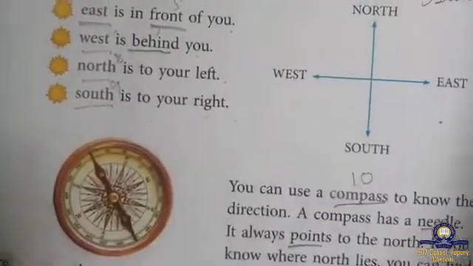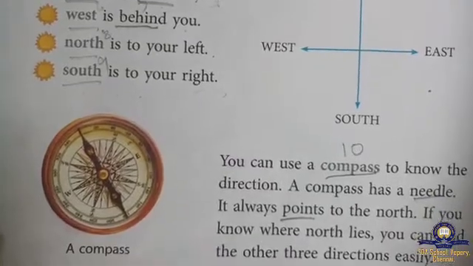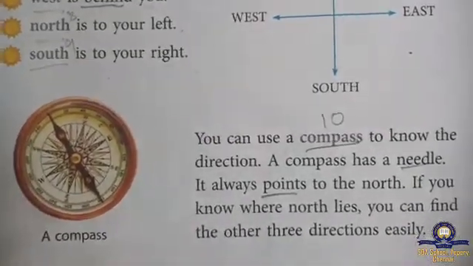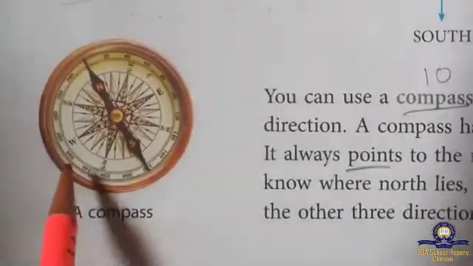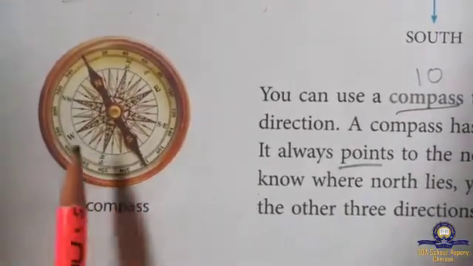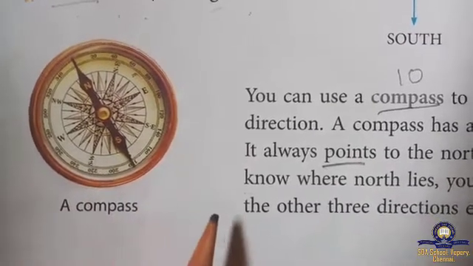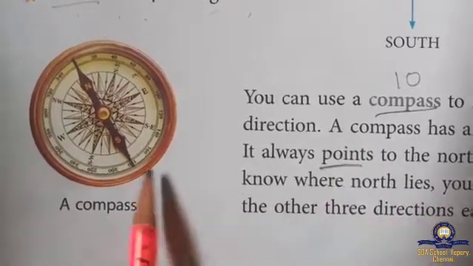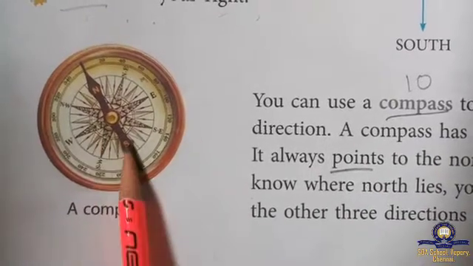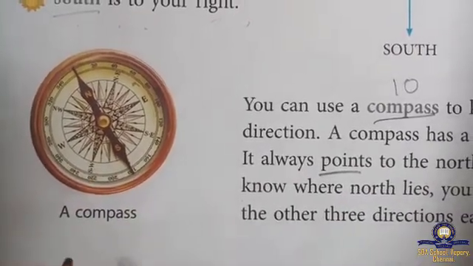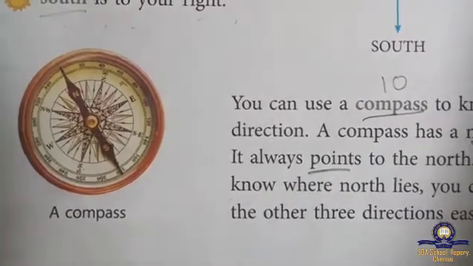Now the pilot, the sailor, the flight going up, they don't know where to go, how to go. They will use this compass. This compass will always show the north side. They use this and find out the direction, which way to go, which is the north side, which is the south side, and east and west.